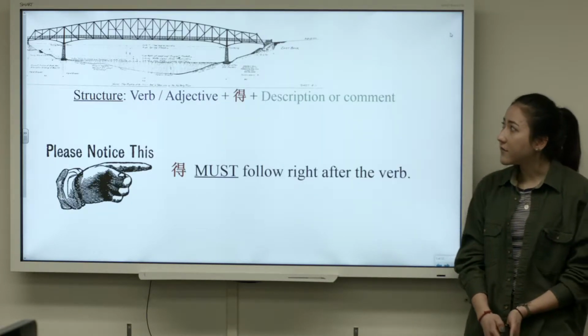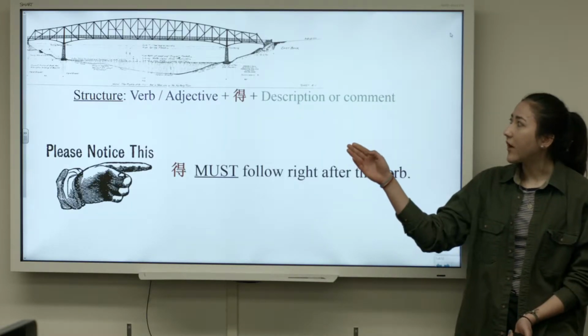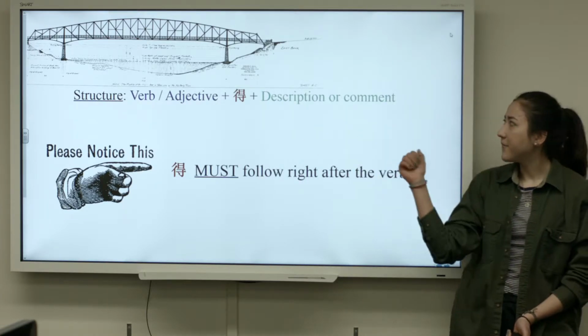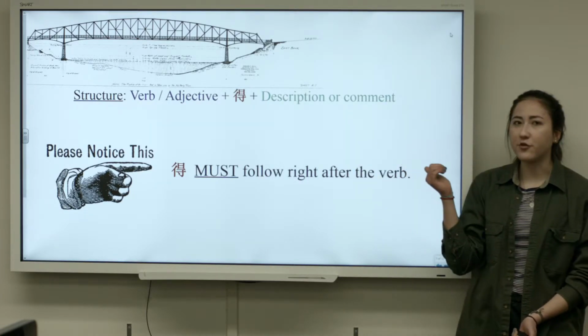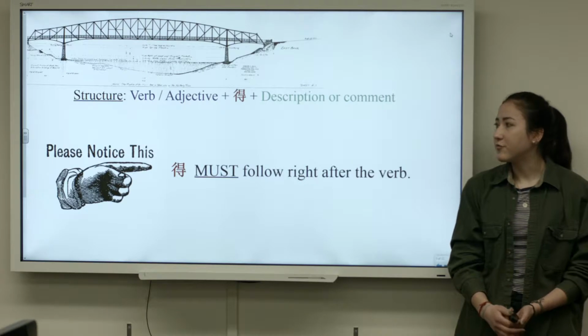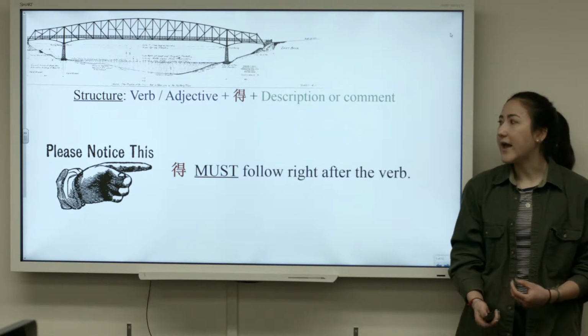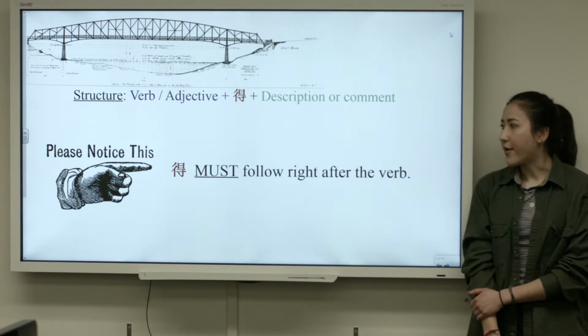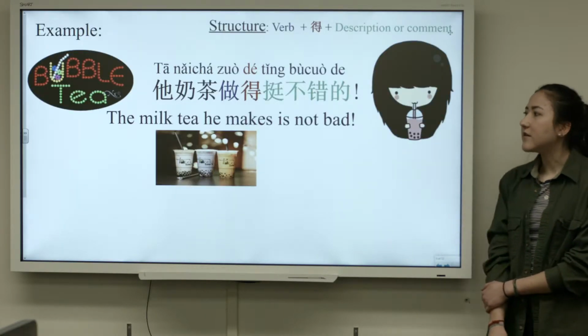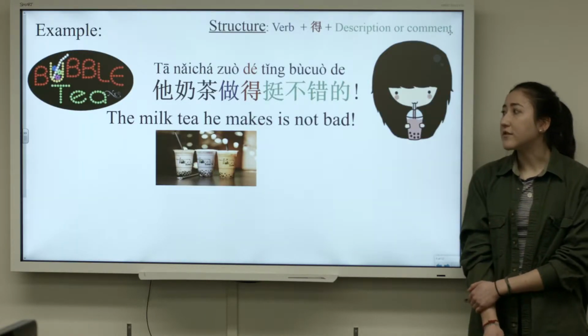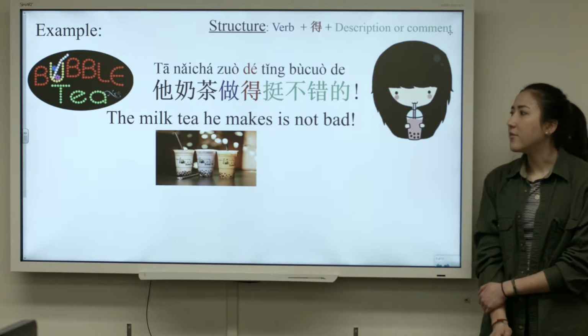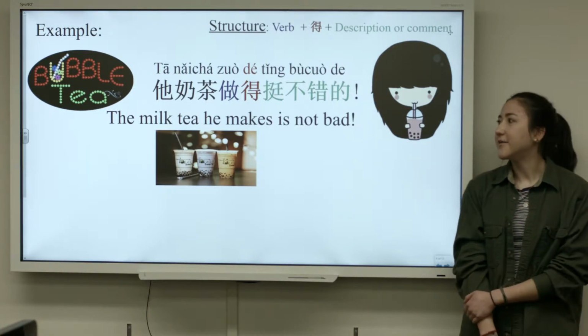So the structure of our sentence is going to be verb or adjective, and then de, and then description or comment. So just remember, like I said, that de must follow right after the verb. So an example of this is 他奶茶做得挺不错的. The milk tea he makes is not bad.